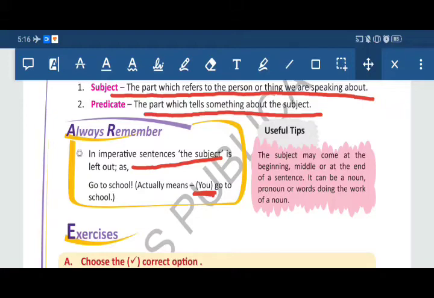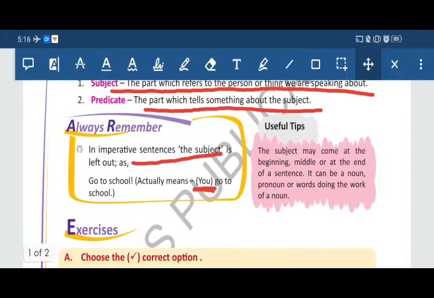Now, useful tips. The subject may come at the beginning, middle or at the end of a sentence. It can be a noun, pronoun or words doing the work of a noun.